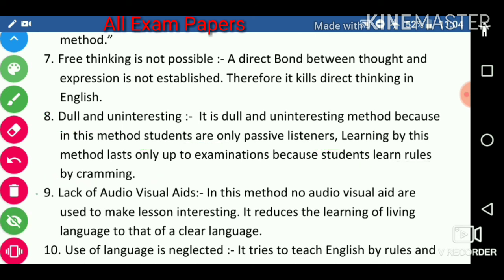Next, lack of audio visual aids. In this method, no audio visual aids are used to make the lesson interesting. It reduces the living language to that of a dead language.